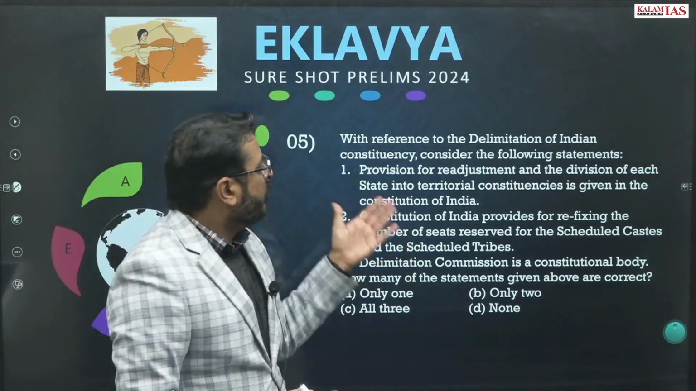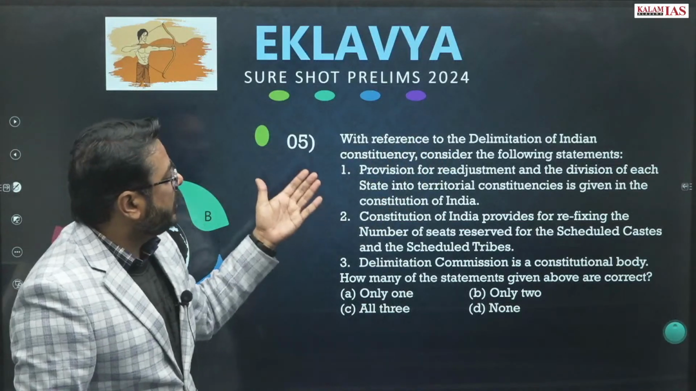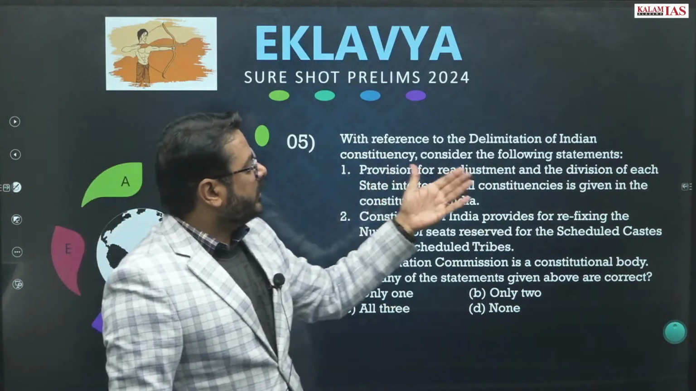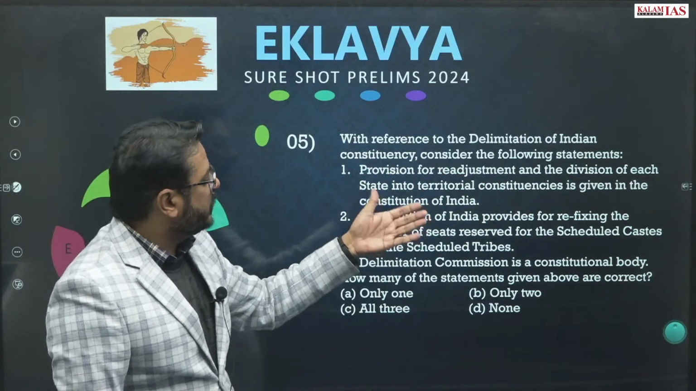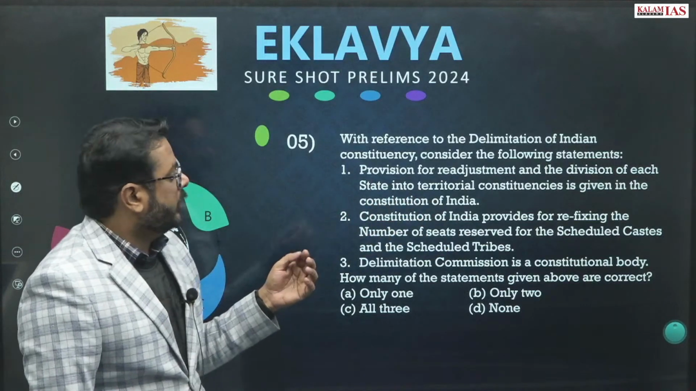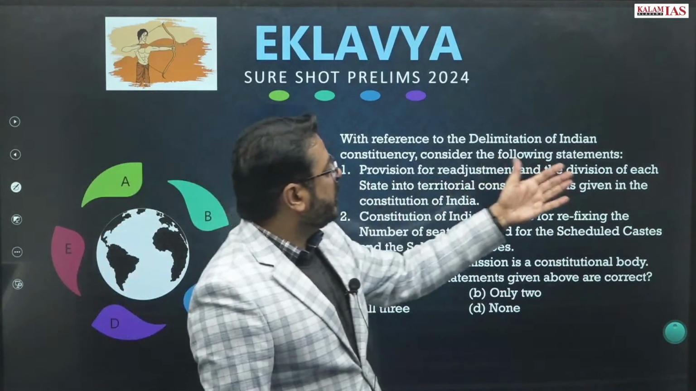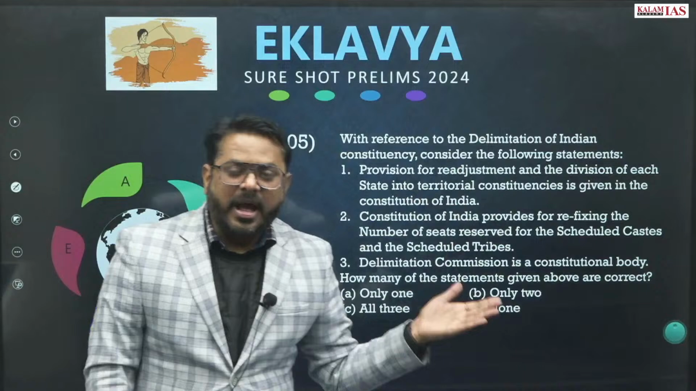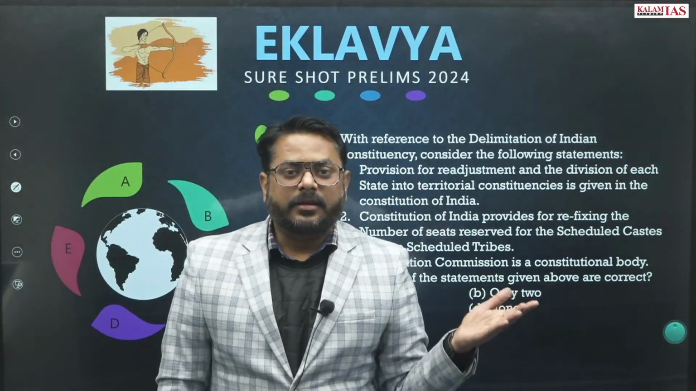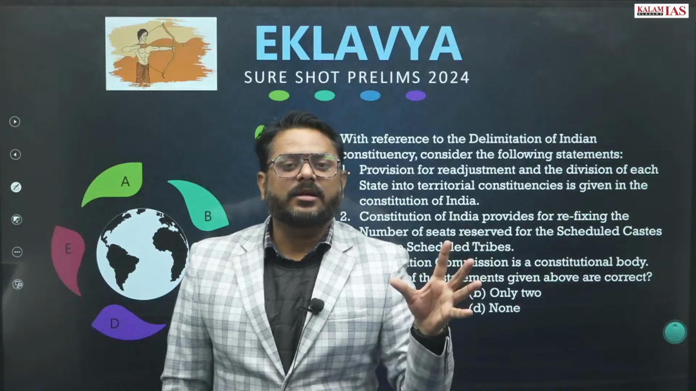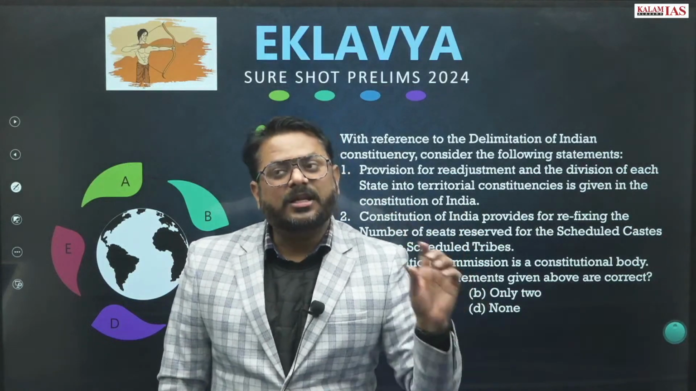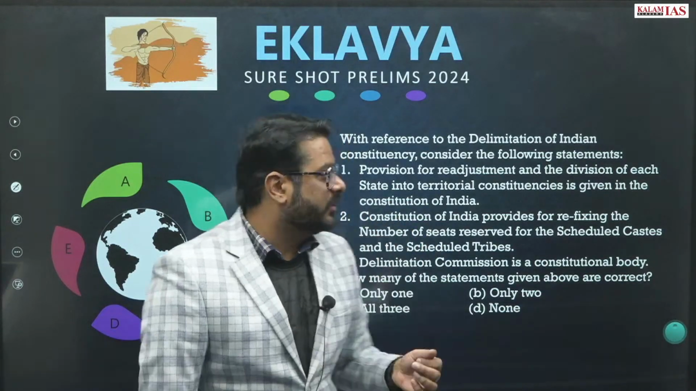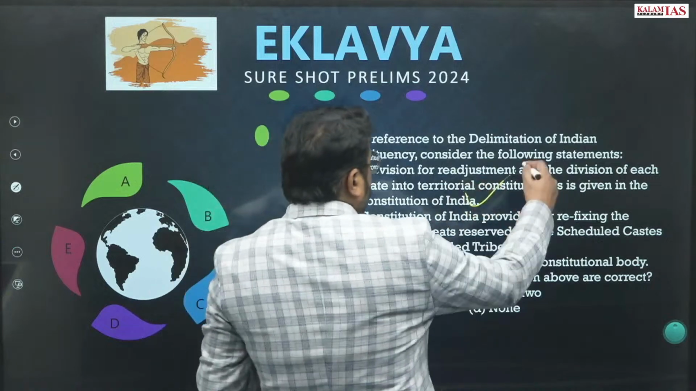Question number 5. With reference to the delimitation of the Indian constituency, consider the following statements. Provisions for readjustment and the division of each state into territorial constituencies are given in the Constitution of India. Is it? Yes. Article 82 of the Constitution talks about the delimitation for the Lok Sabha seats. Article 170 of the Constitution talks about the delimitation for the Legislative Assembly seats. So that is a correct statement.